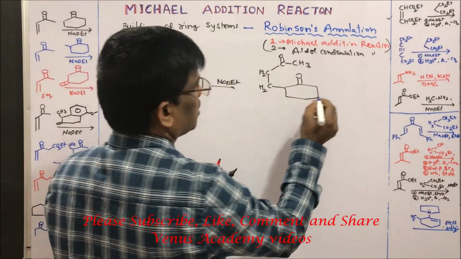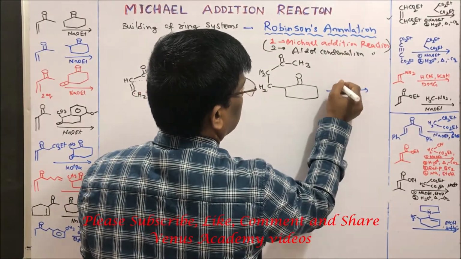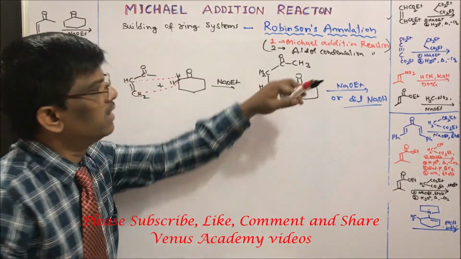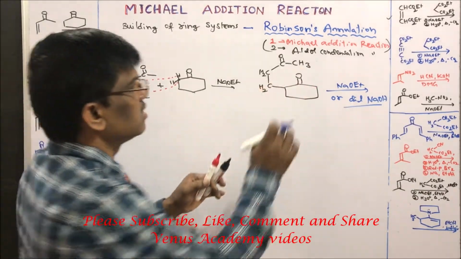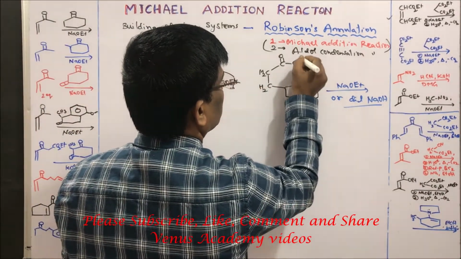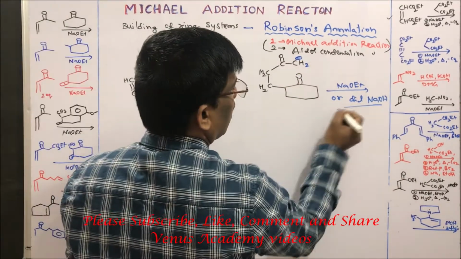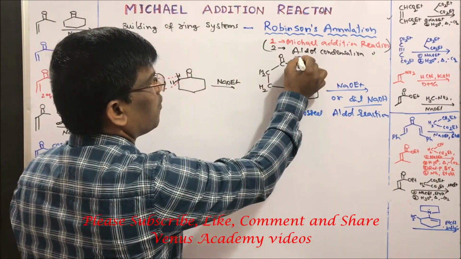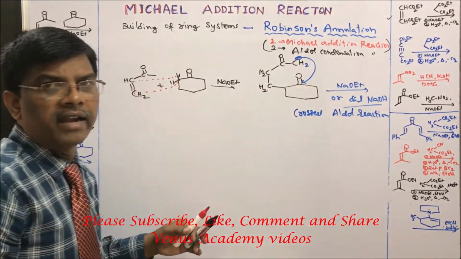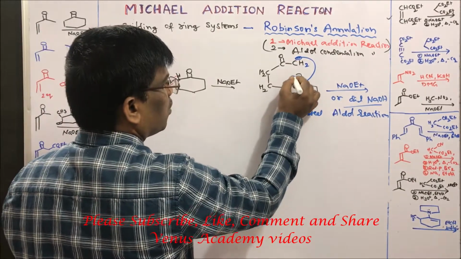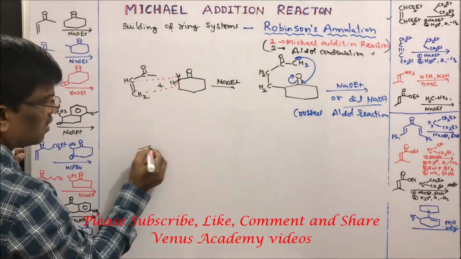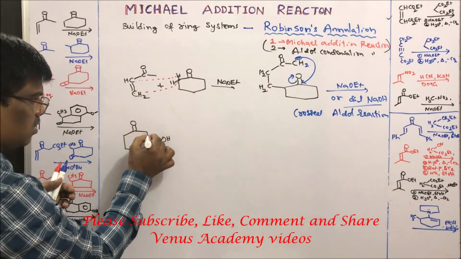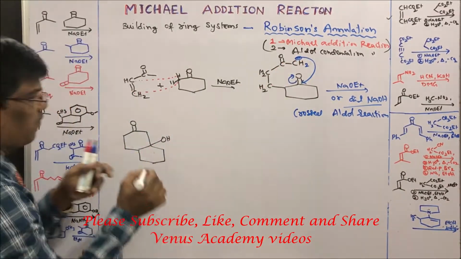Under these reaction conditions, we have base. Let us take the same sodium ethoxide or dilute NaOH. These are active hydrogens. So here we are going to form a carbanion under aldol reaction conditions. Crossed aldol is going to be formed and it is going to attack onto this carbonyl compound to give a carbanion. This CH2. Now this new C-C bond is formed.